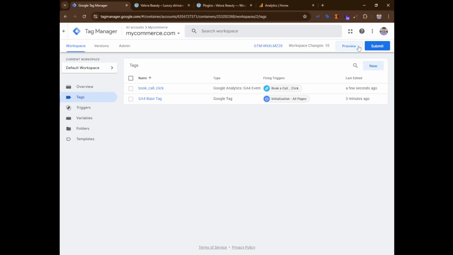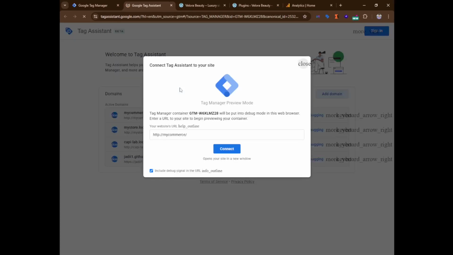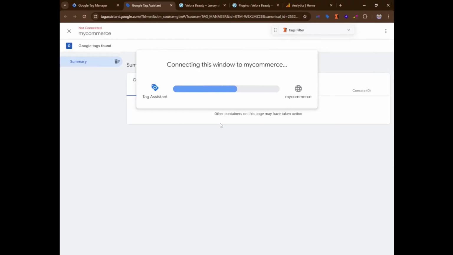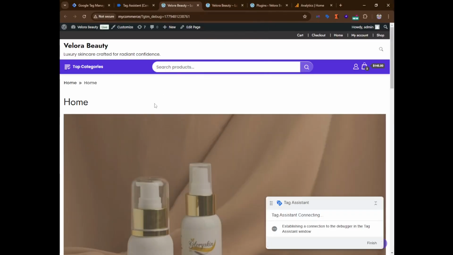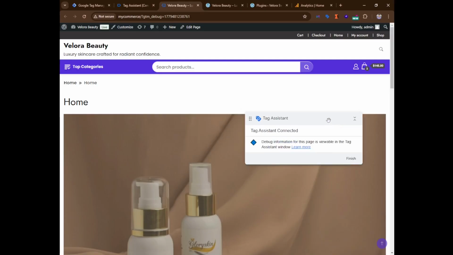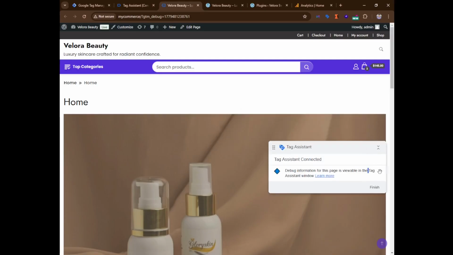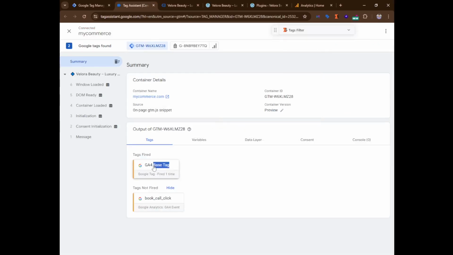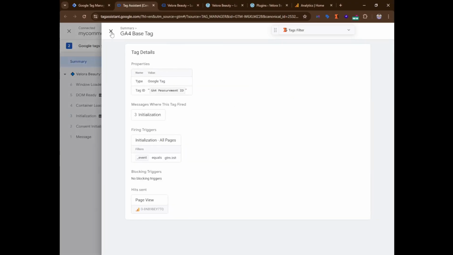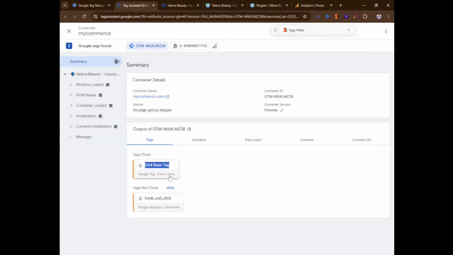It would take some time. Let me click it again. Yeah, it is working now. This is the correct URL. I'm going to connect. You can see our Google Tag Manager is already connected. We can see the GA4 base tag is fired, fired one time.